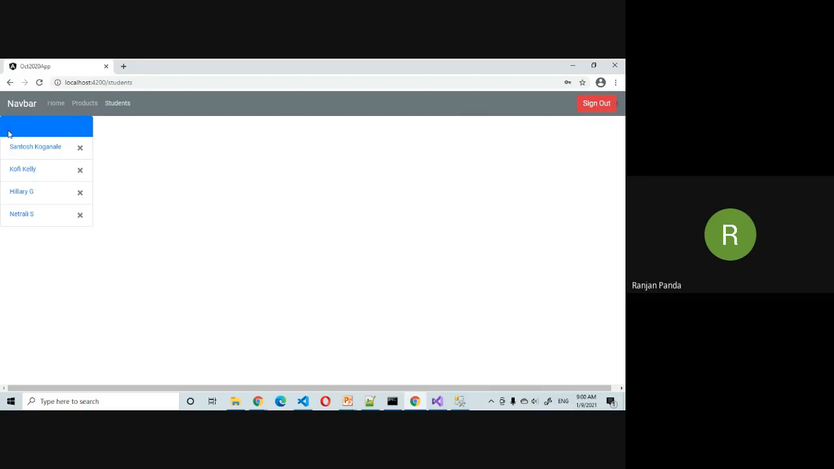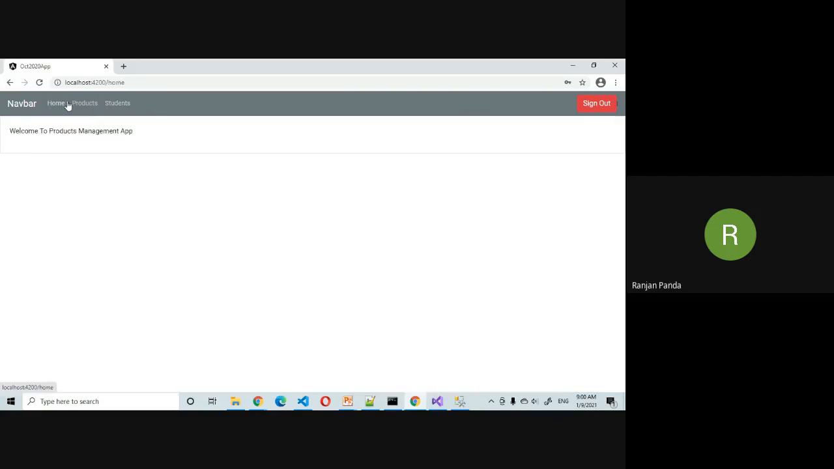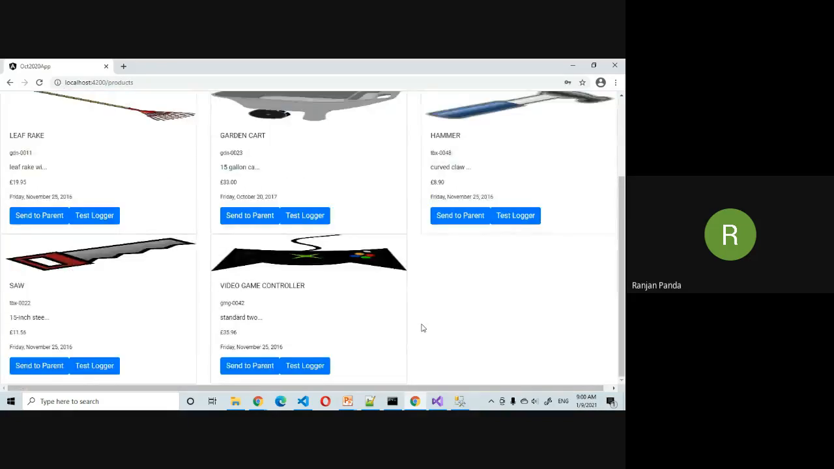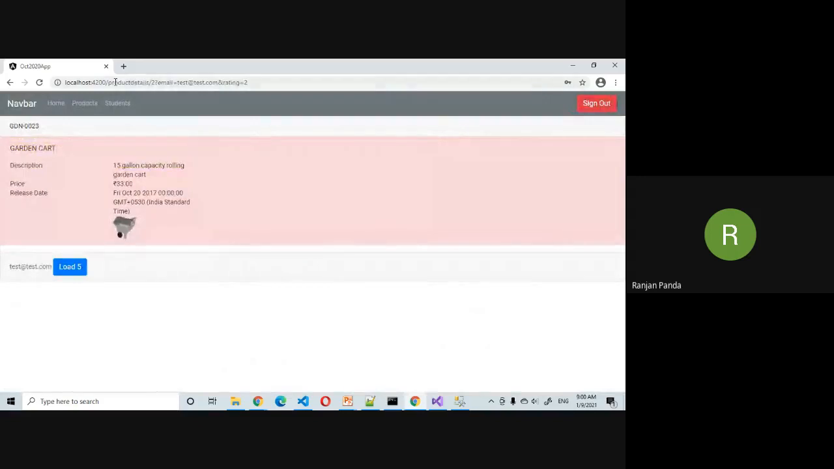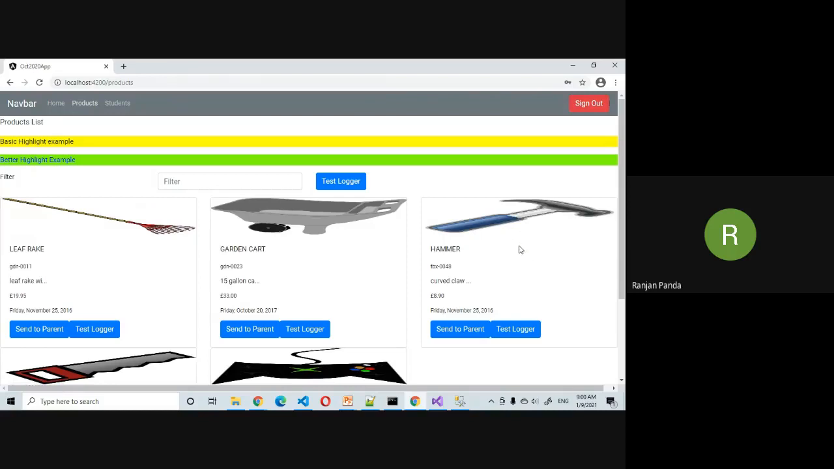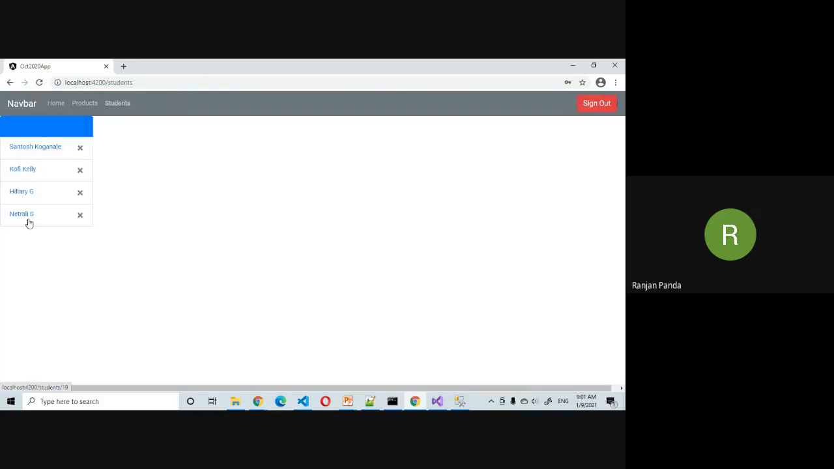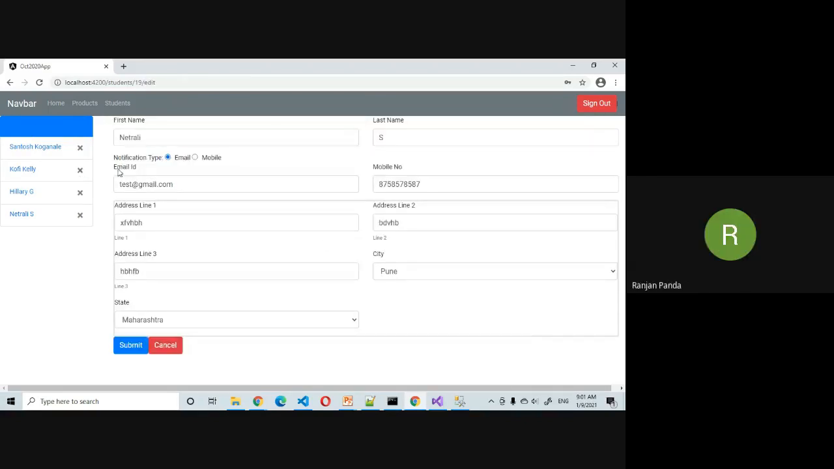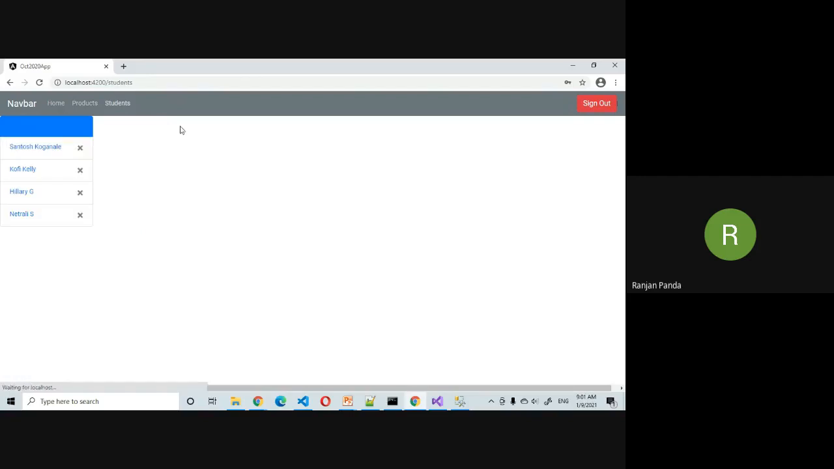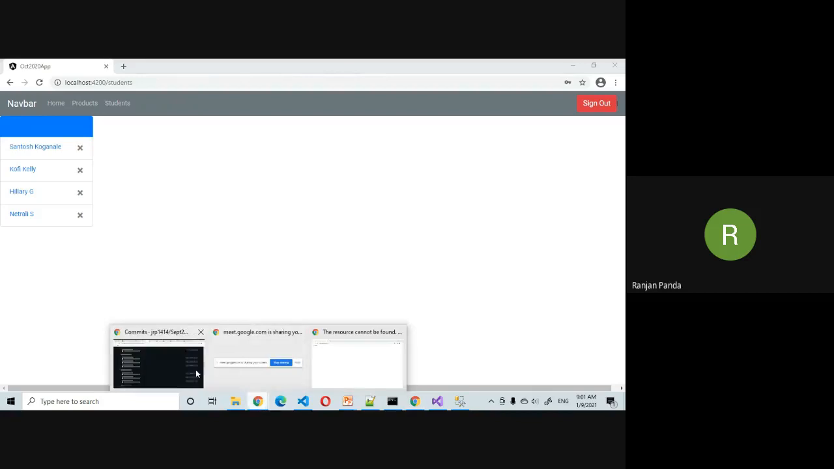We'll be storing this data in the NGRX store in our application, and all the navigation between pages we'll be doing in our application. If you notice, the page is not getting reloaded, right? That is the benefit of using a single page application. Whatever I'm doing happens without the page getting reloaded. That is what we'll be achieving in this single page application.